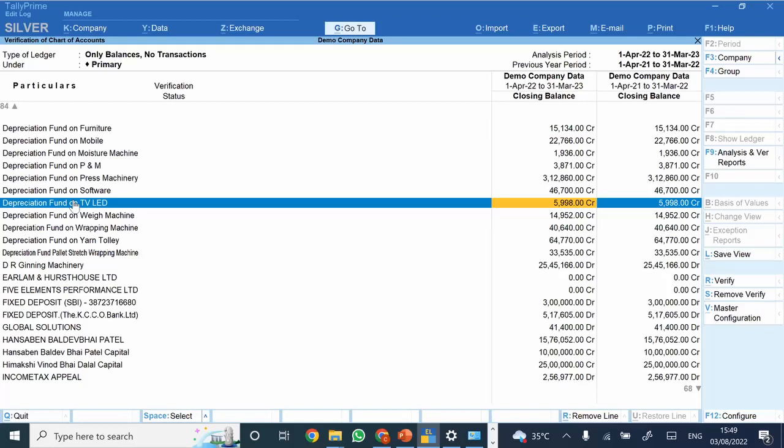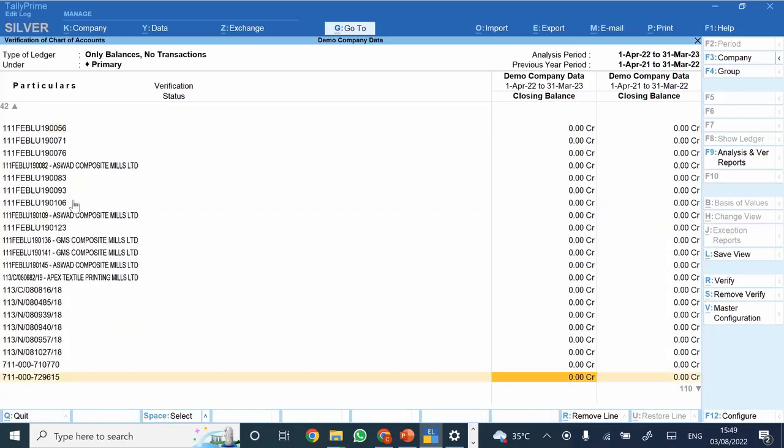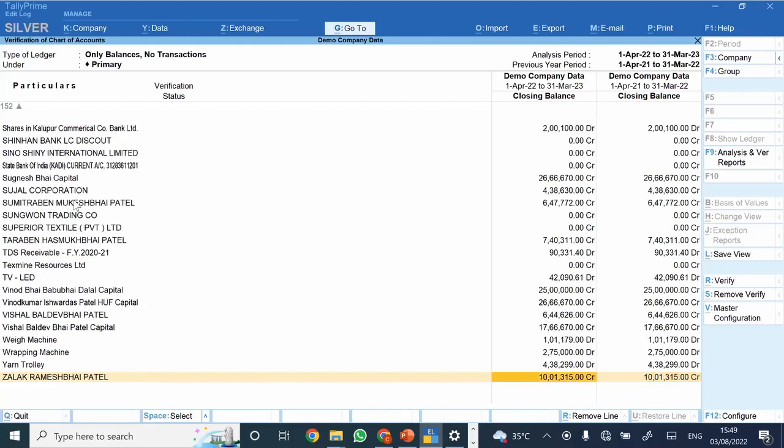However, for debtors and creditors, if opening balances are one and the same, then in that particular case you do need to ask the management what the reason is. Are they a sort of bad debts? Is provisioning required for the same? So these reports are useful from that perspective, which are having one and the same opening balance as compared to the previous year.